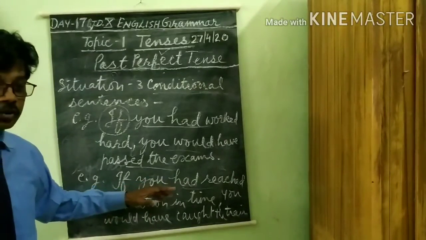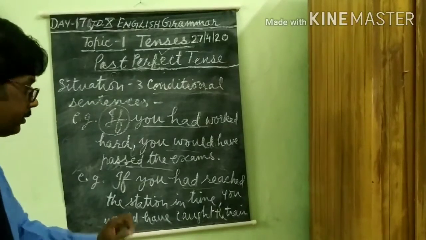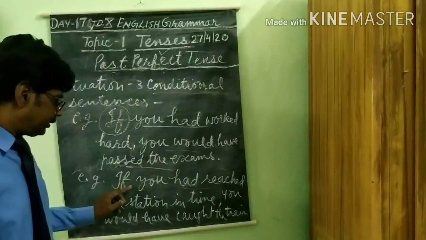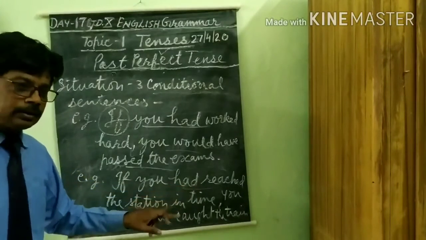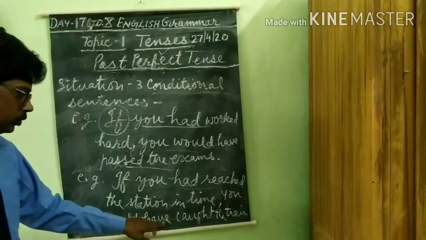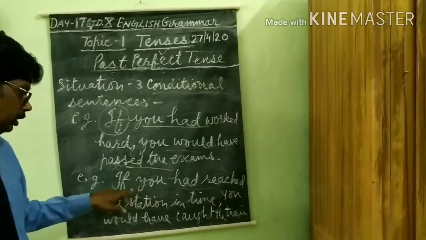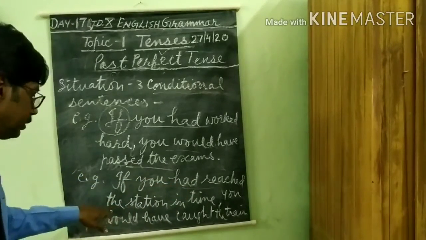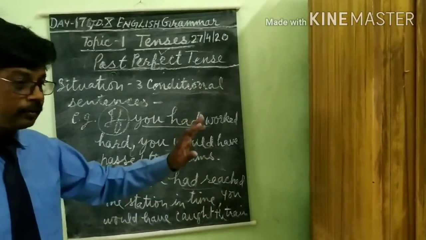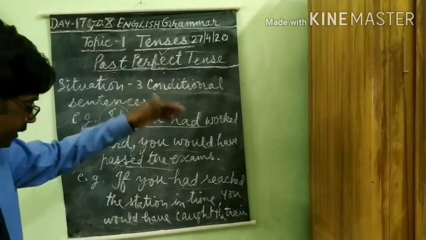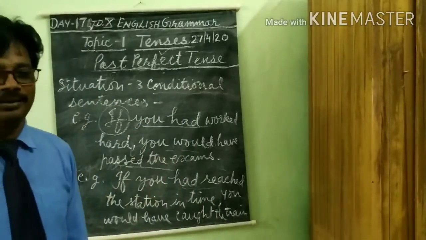This sentence is also presenting a condition here. Before fulfilling this condition, you will not be successful in achieving this result. If you had reached the station in time, you would have caught the train.